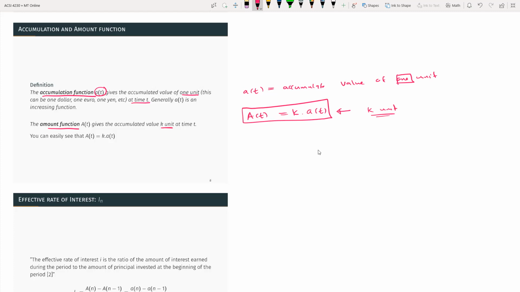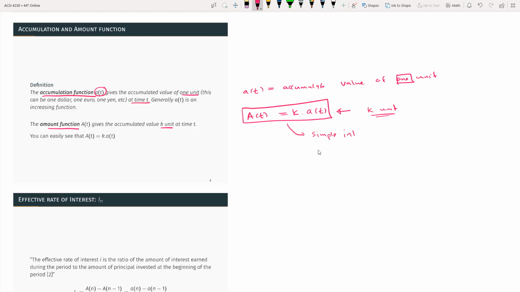Right away you may ask, okay, you wrote this a(t), but what does it really look like? Later you're going to learn about the form of a(t) under different modes.